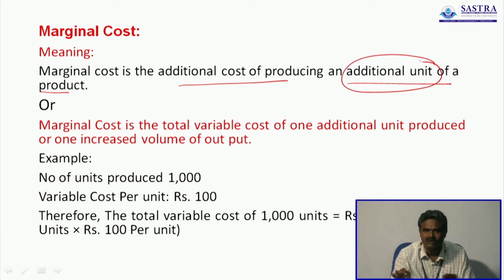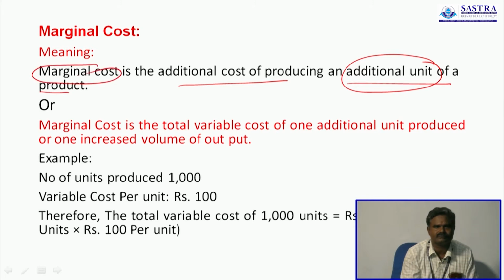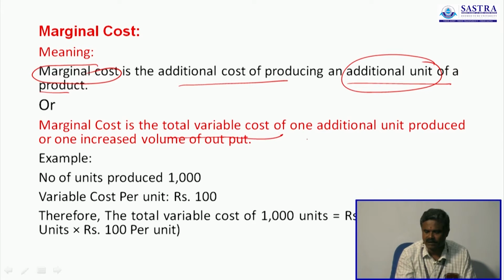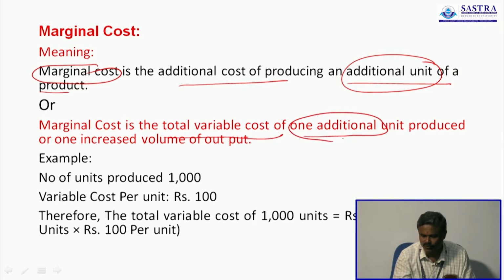So the variable cost of an additional unit is called marginal cost. Or marginal cost is the total variable cost of one additional unit produced, or one increased volume of output. Whenever the volume of output is increased, the marginal cost also increases.